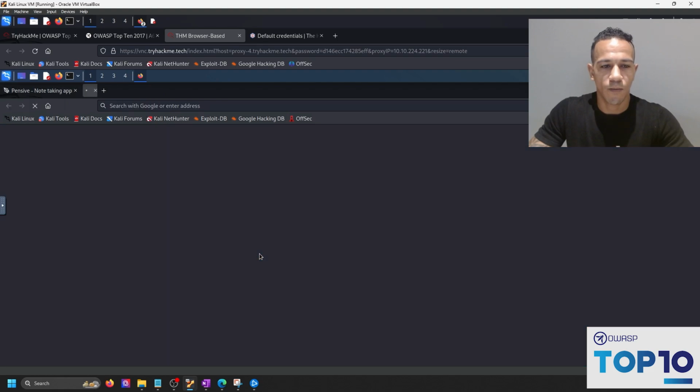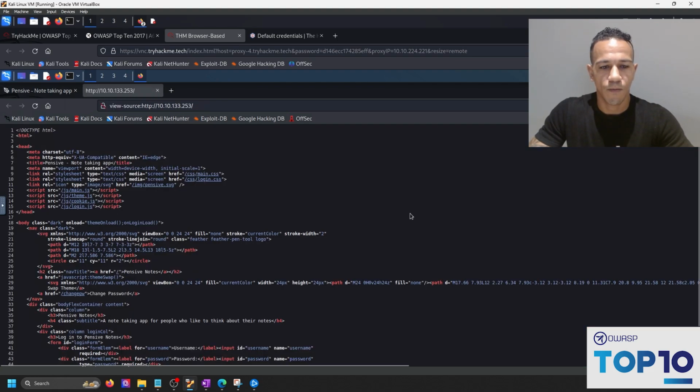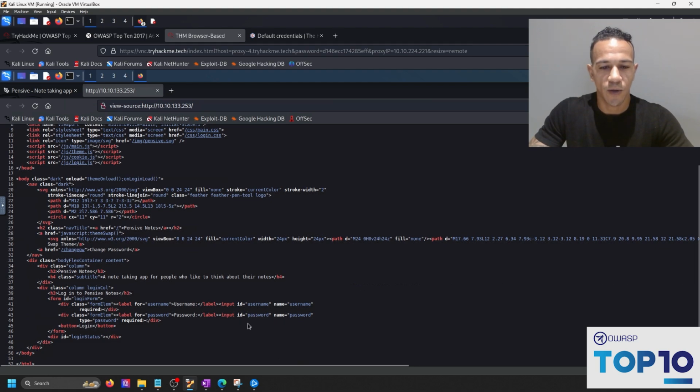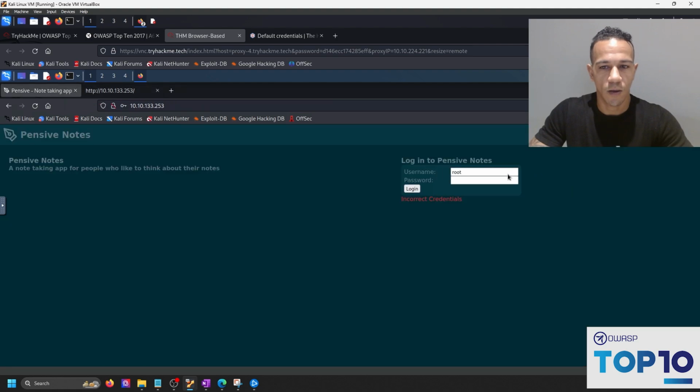So username is equal to username, password is equal to password. Okay, so we tried all default creds with users, so maybe we can try pensive and then pensive notes.